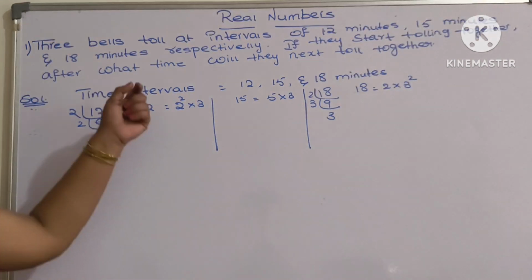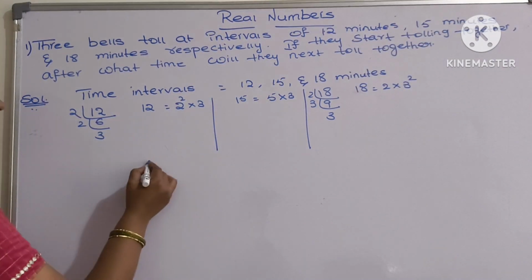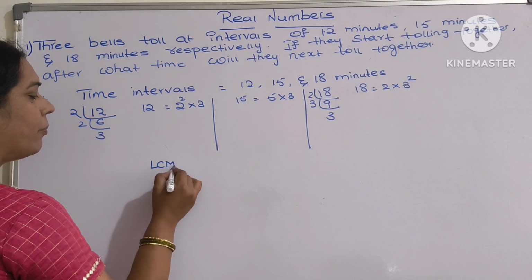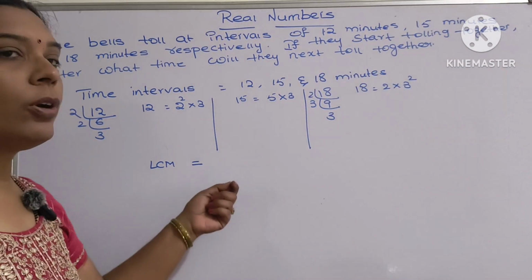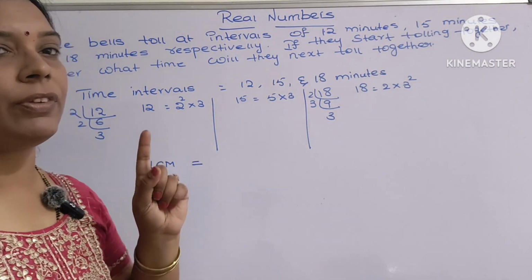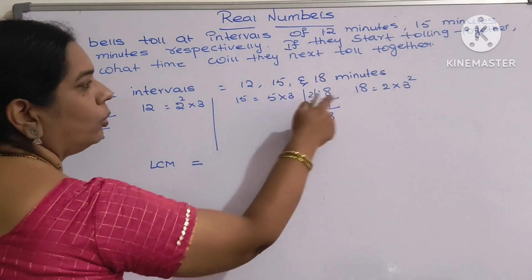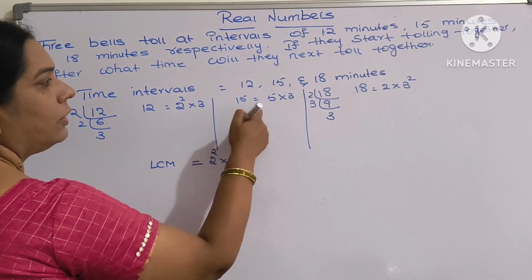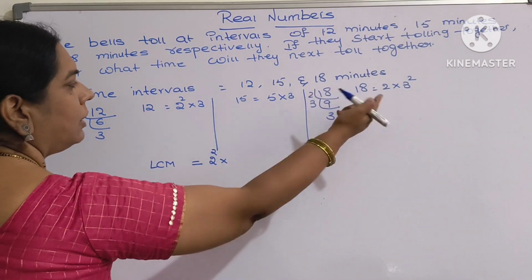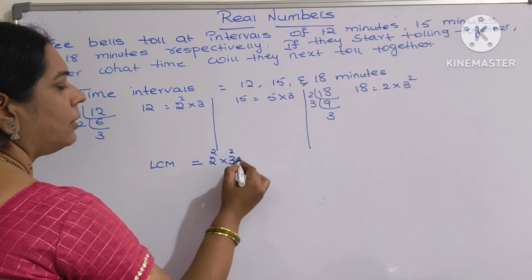Now, the question is, when will all the bells ring together? So, we have to consider the LCM. What is the LCM formula? Concept: it is the product of all the factors, but with the highest powers. Common factor is 2, the highest power is 2 square, so write 2 square. Another common factor is 3. I have a 3 here, 3 here, 3 there. But which is the greatest power? 3 square. So take 3 square.